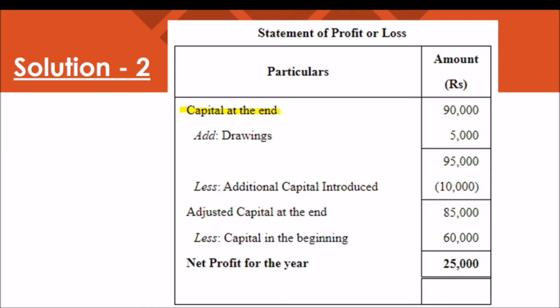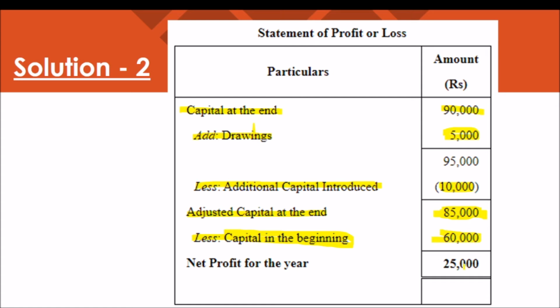Begin with the capital at the end, 90,000. We add the amount of drawings, 5,000, less additional capital introduced, 10,000. That brings the adjusted capital at the end of the year to 85,000. Then we deduct the opening capital, or capital at the beginning of the year, 60,000.